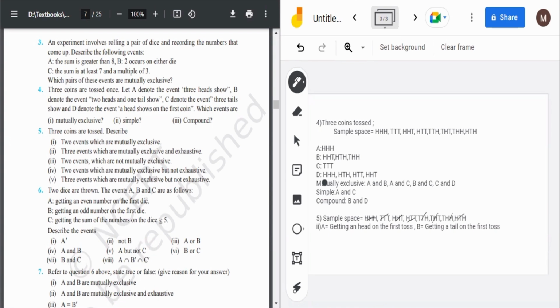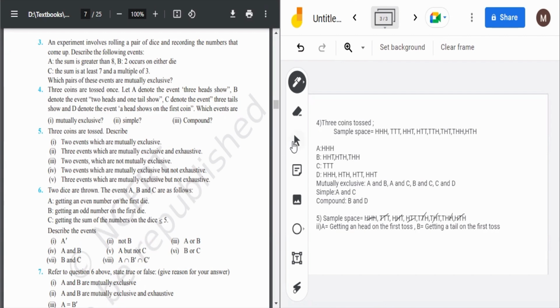Then fourth, two events which are mutually exclusive but not exhaustive. A and C, getting 3 heads and getting 3 tails. These are mutually exclusive because they are not the same, and it is not exhaustive because it is not covering the whole sample space. Then fifth, three events which are mutually exclusive but not exhaustive. This we have to think.